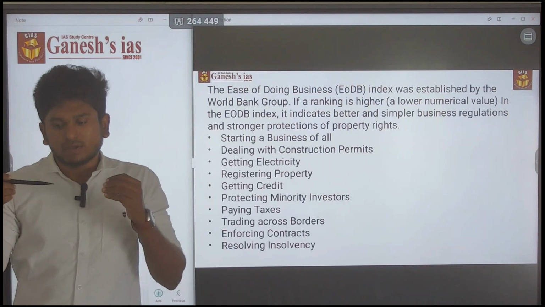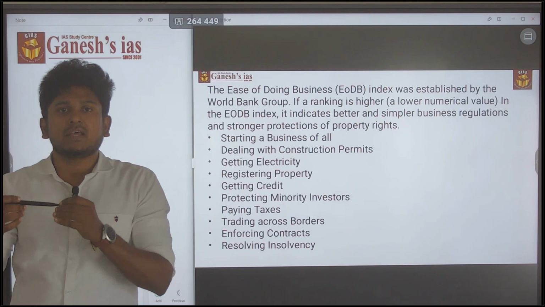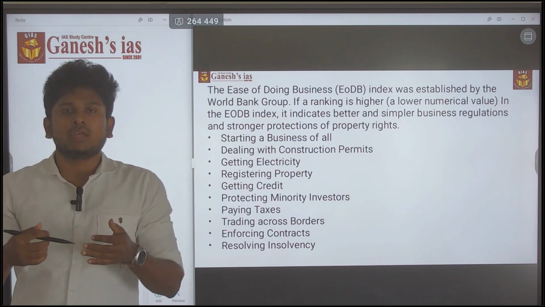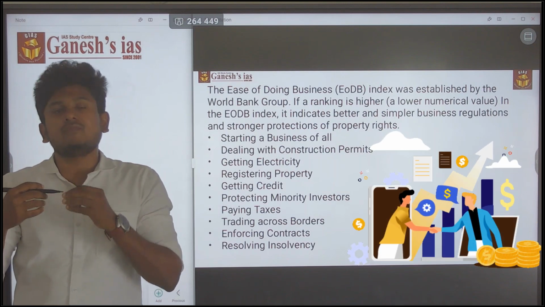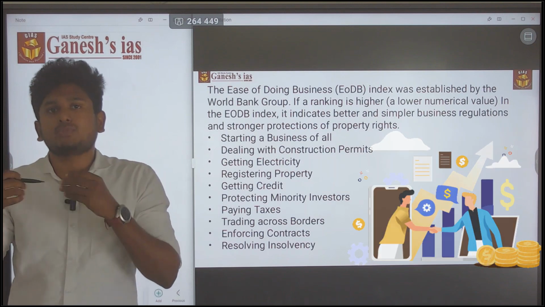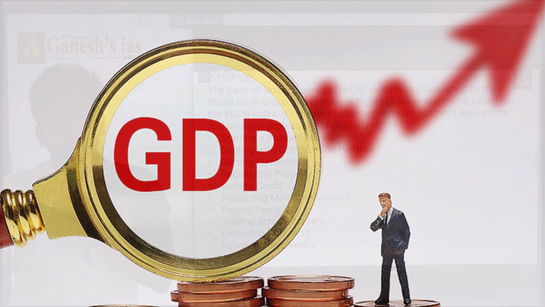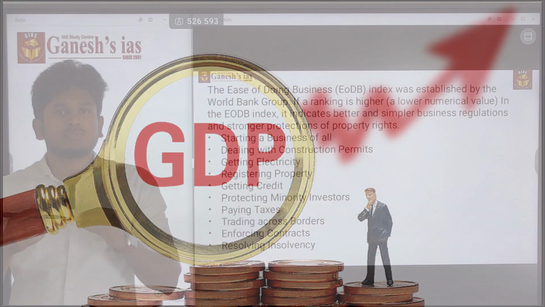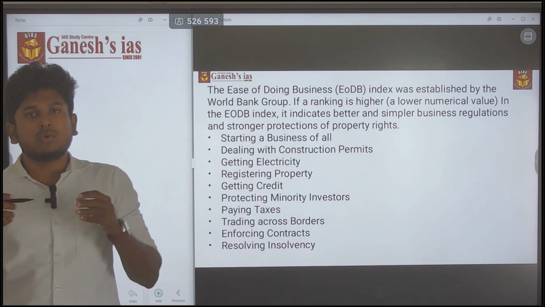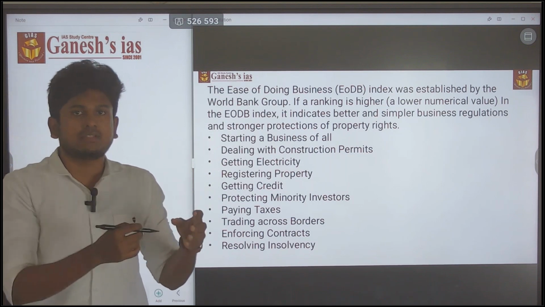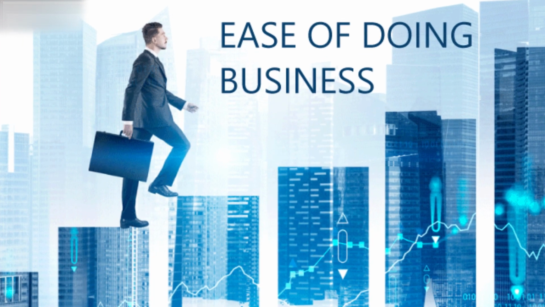So how the government's policies or activities help the private sectors to grow. Think, if the private sector is growing, it means investment is growing and employment opportunities are growing. By that, it is going to help the growth in the GDP of the country. So that is going to be measured in the ease of doing business: how the policy is affecting doing business in that country.